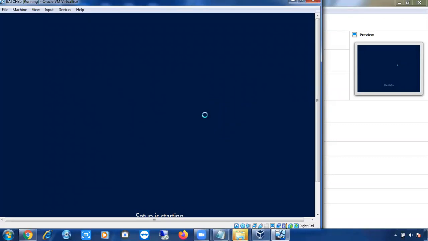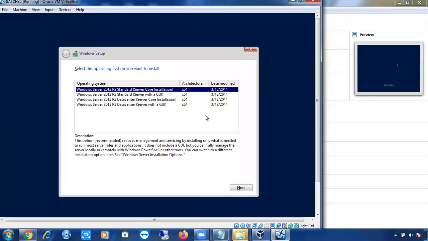That depends upon your resources. You can install multiple virtual machines in your laptop. Here I have to choose the edition, just like how we have editions in SQL Server. In Windows Server also we have editions: standard edition and data center edition. Any edition is fine, standard or data center, but make sure you are selecting the GUI option.